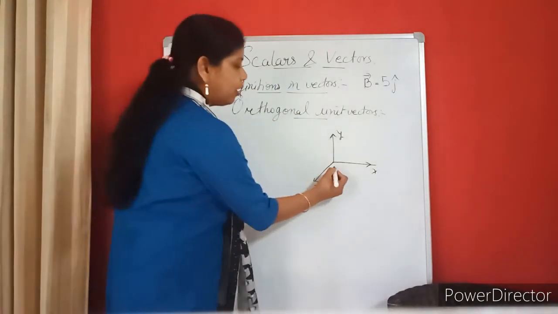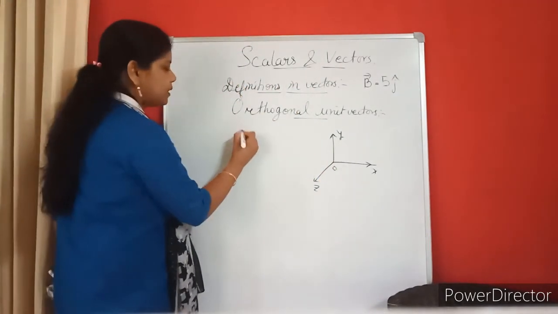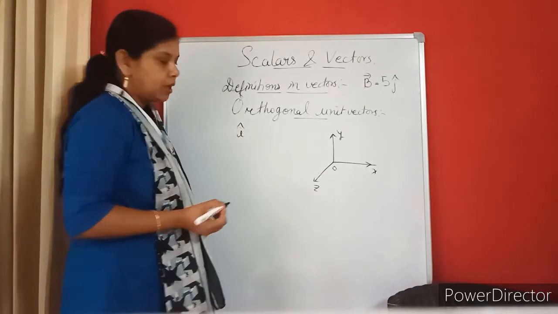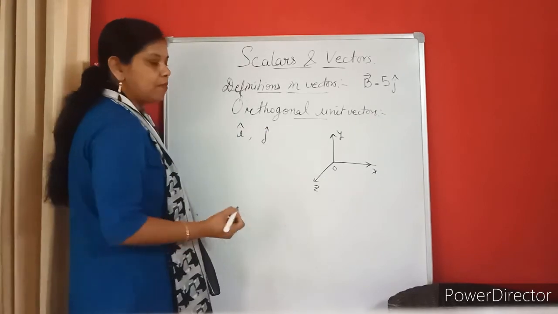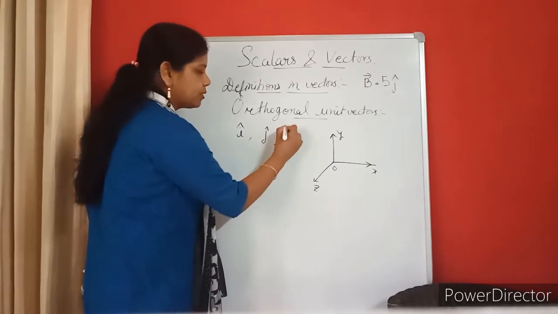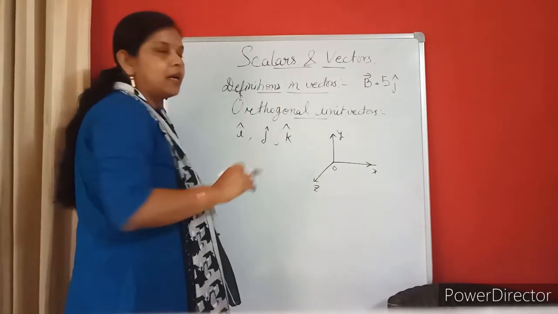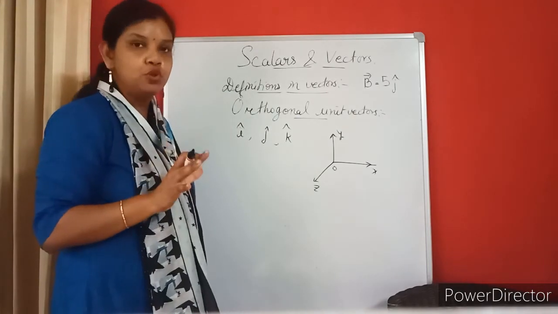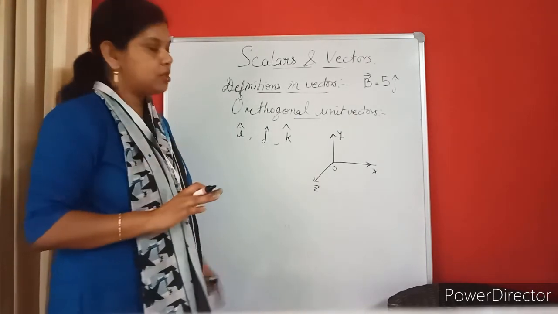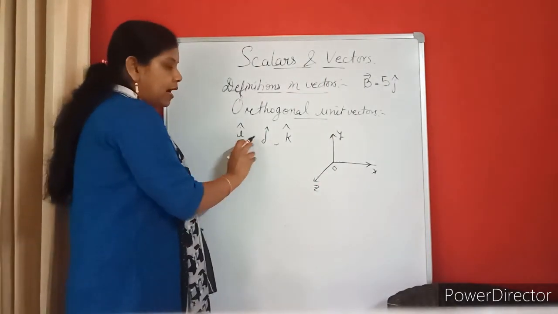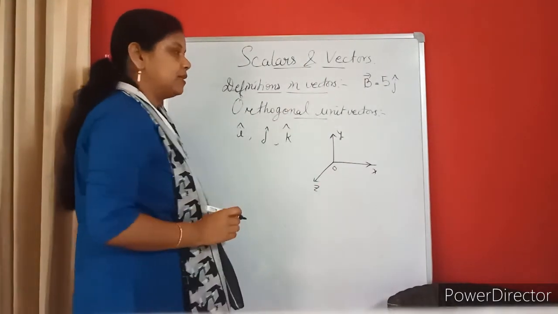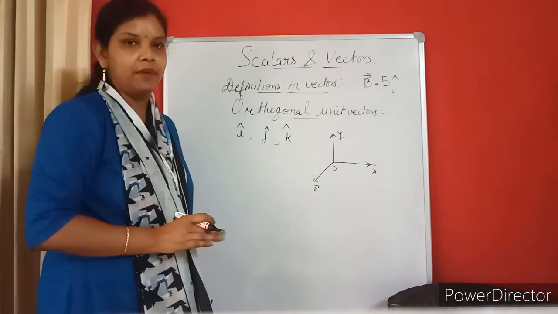The unit vector along the x-axis is represented by I cap, along the y-axis by j cap and along the z-axis by k cap. These three mutually perpendicular unit directions along x, y and z, represented by I, j, k, are known as the orthogonal unit vectors.